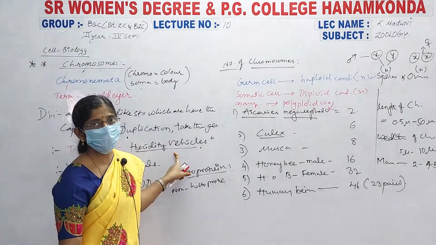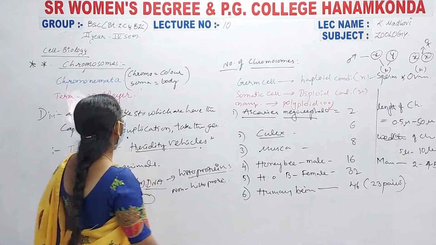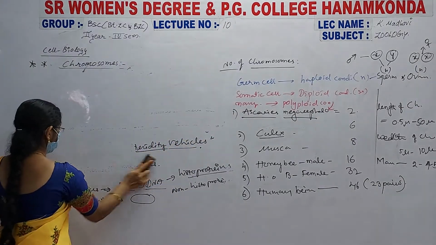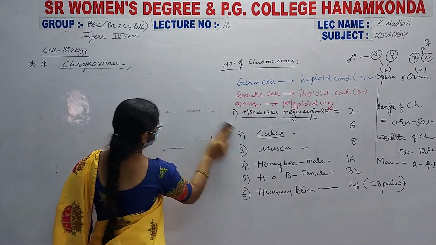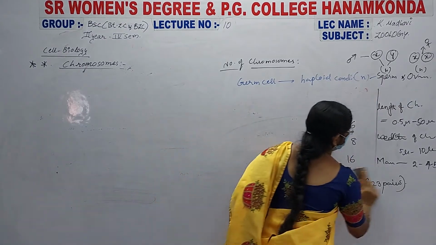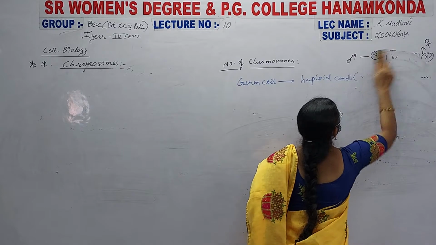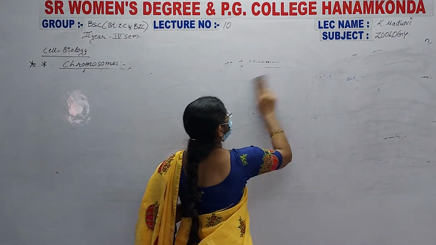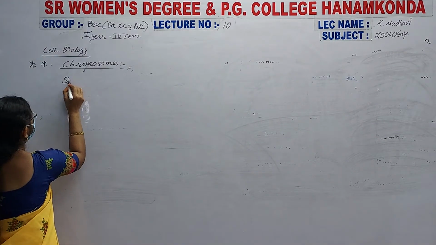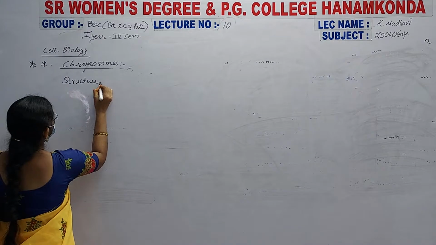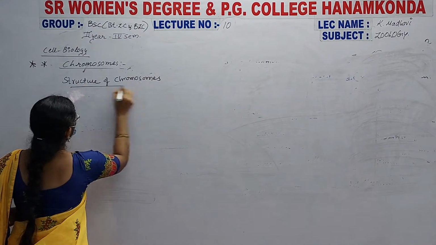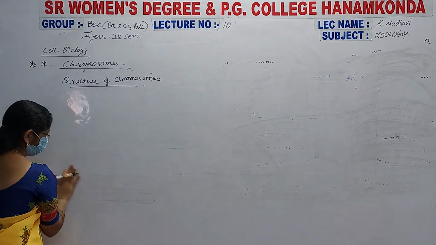Next, the structure of chromosomes. Let us discuss the structure of chromosomes. Here the chromonemata is there.